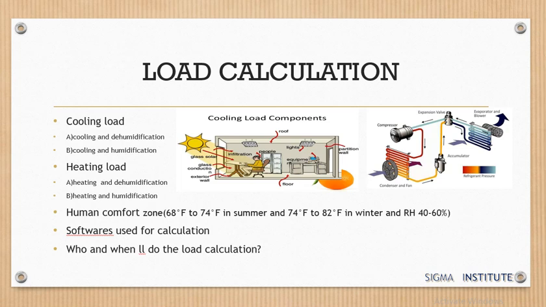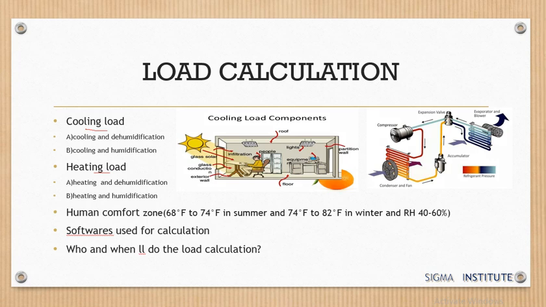That is why it is called load calculation, because we are performing the calculation in order to minimize this load. We have two types of load calculation: cooling load calculation and heating load calculation. Cooling load calculation is required to select an air conditioning system, and heating load calculation is required to select a heating system, or both together we can perform to get a package heating and cooling system, like the VRF system.